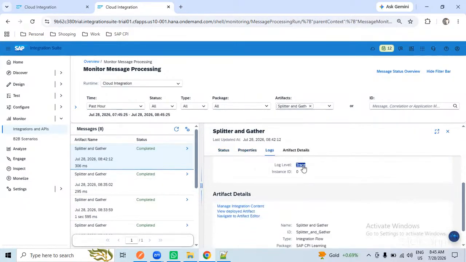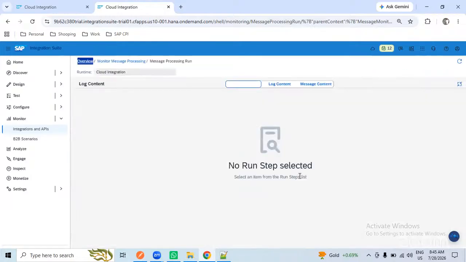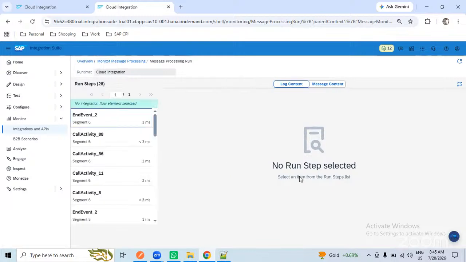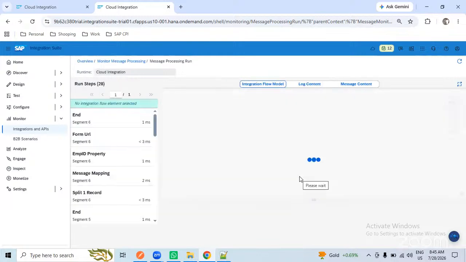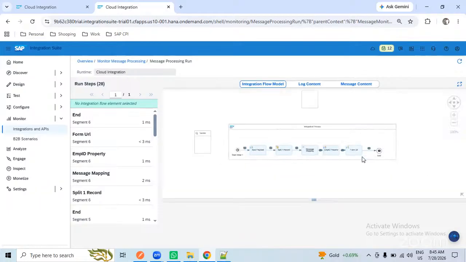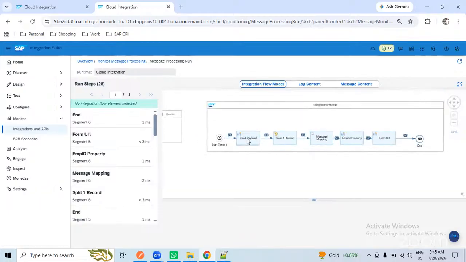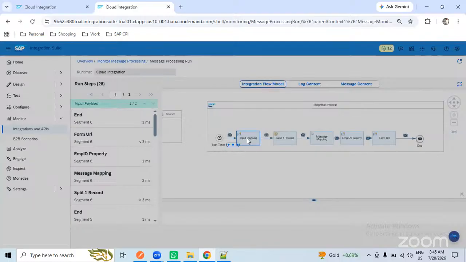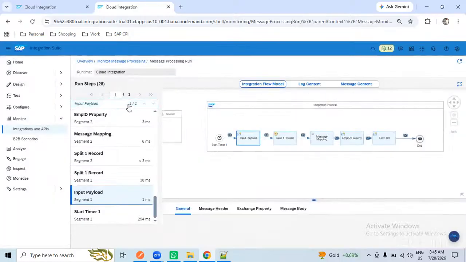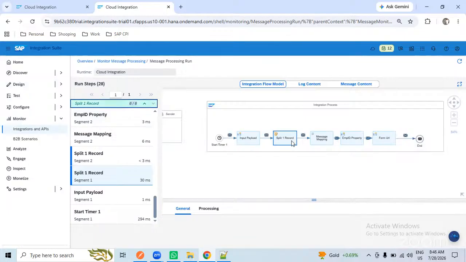Going into the trace. The data passes till the end, from here to here. I will click on this input payload and check one by one. The moment I come to the splitter one, it is 6 now. 6 times this splitter ran. That is the meaning of this. So I'm directly going into the body.